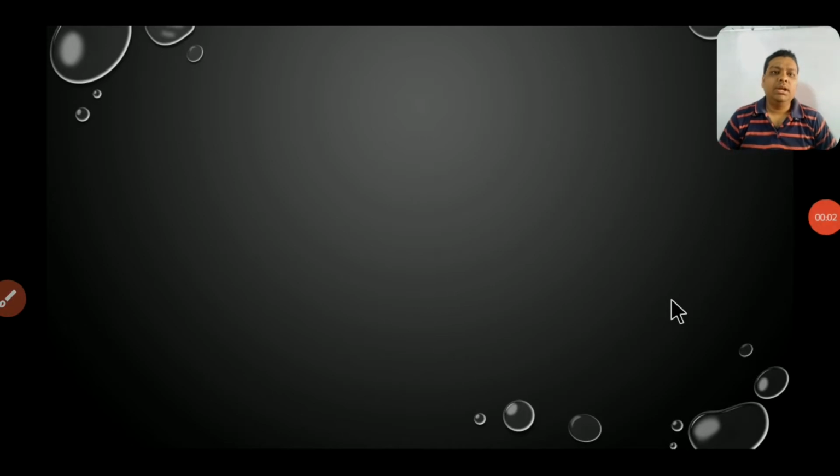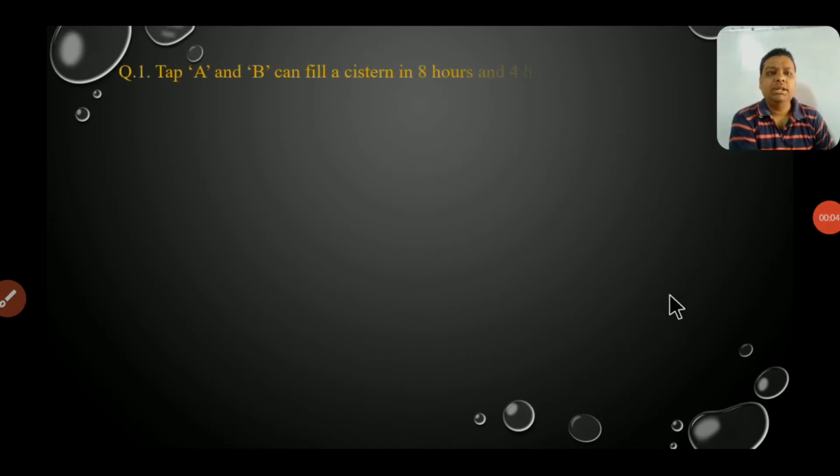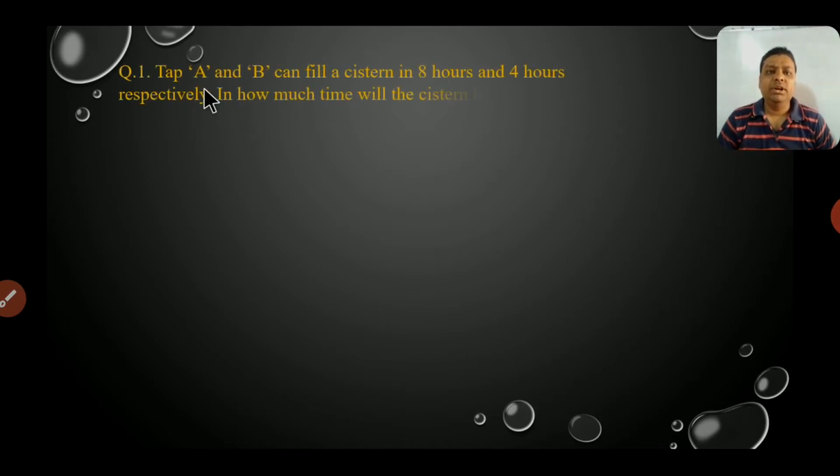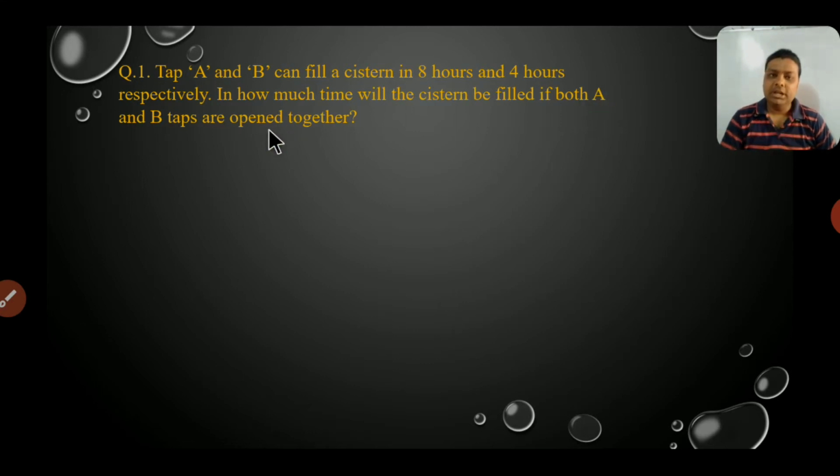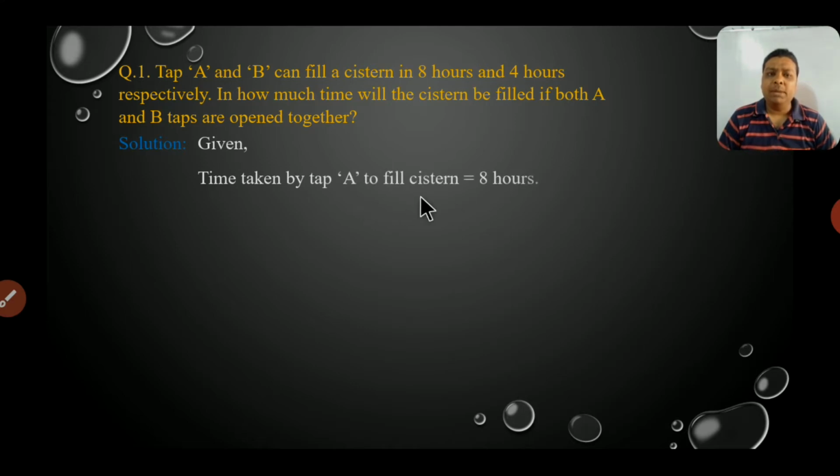Now students, here you can see the first question. There are two taps, one named A and one named B. They can fill a cistern in 8 hours and 4 hours respectively. It means tap A can fill in 8 hours and tap B can fill in 4 hours. In how much time will the cistern be filled if both A and B taps are open together? Let's see. At first we will write what is given. Time taken by tap A to fill the cistern is 8 hours, and time taken by tap B to fill the cistern is 4 hours.